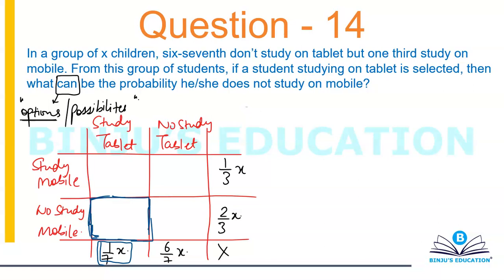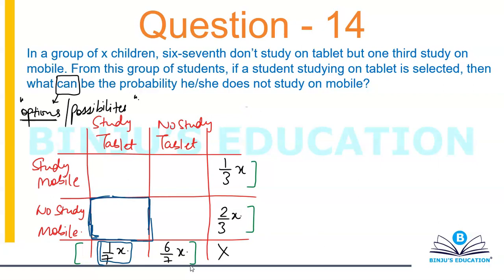Now we ought to be smart while taking the numerical value. We will not take anything out of the blue, like 100, 200, 300 or 50, 60, 70. We have to be a bit smart. Now see, I have a fraction which has a denominator of 3, and I have two fractions which have a denominator of 7.